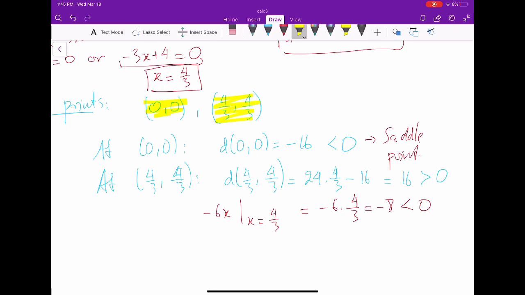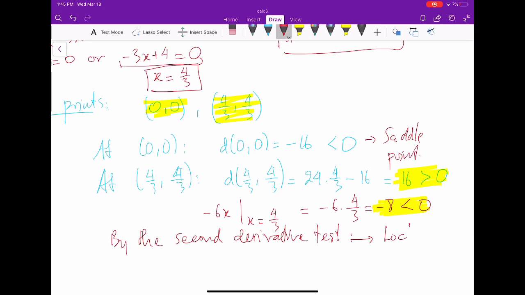Now we compile two conditions here. The first one, D greater than 0. The second one, the second partial derivative with respect to x is less than 0. So by the second derivative test, this is a local maximum.